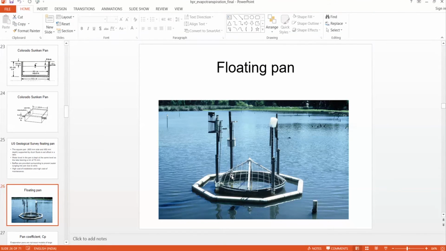But since this measurement has to be taken every day or at regular intervals, a boat is required, and safety equipment and other things are required, and its maintenance cost will be high.